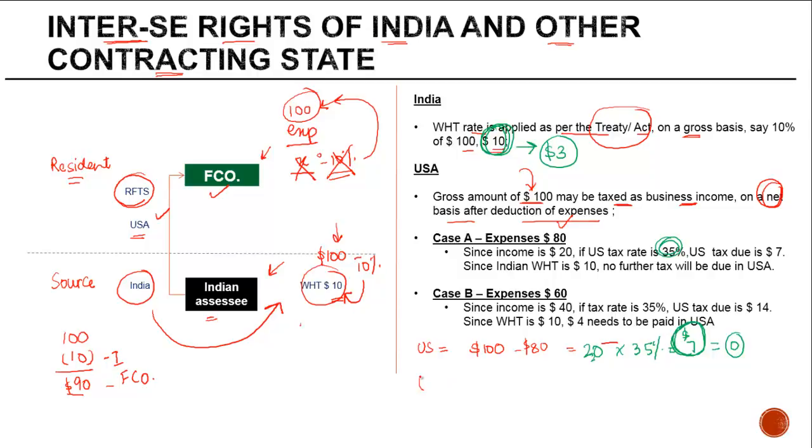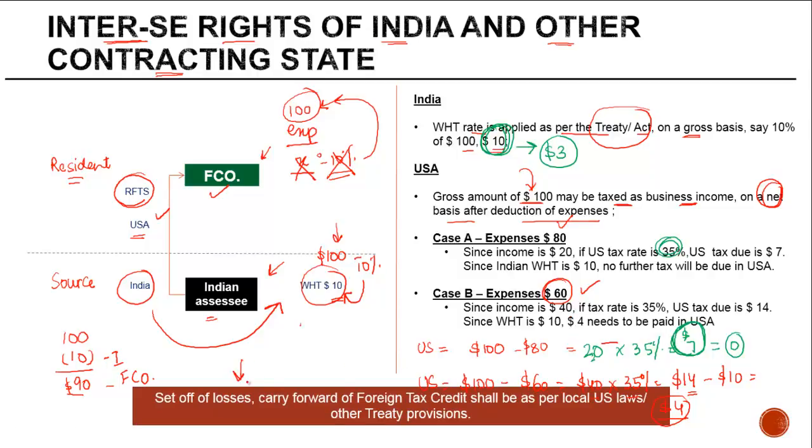Right? Let's take another example. The income remains at $100. Case B, the expenses are $60. Now if you see, the income is $40. If you apply the tax rate of 35%, the tax which is payable in US is 35% of 40, or $14. Right? Out of this, if suppose the credit is available for $10, $4 needs to be paid by this company to the US government. Right? This is how basically the taxation for royalty and FTS and the rights between the two countries work.